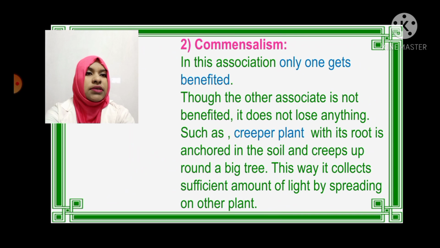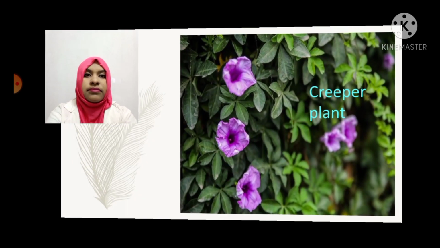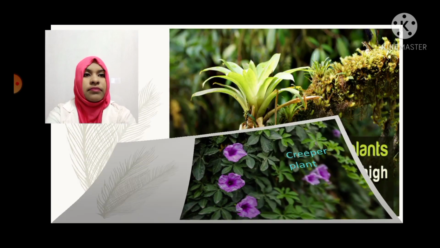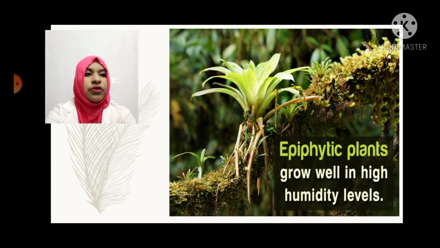Commensalism. In this association, only one gets benefited. Though the other associate is not benefited, it does not lose anything, such as a creeper plant with its root anchored in the soil that creeps round a big tree. This way it collects a sufficient amount of light by spreading on another plant. This is a creeper plant, and these epiphytic plants grow well in high humidity levels.